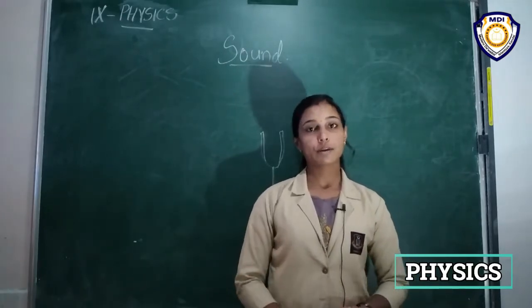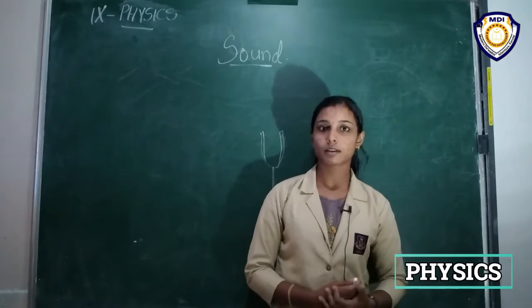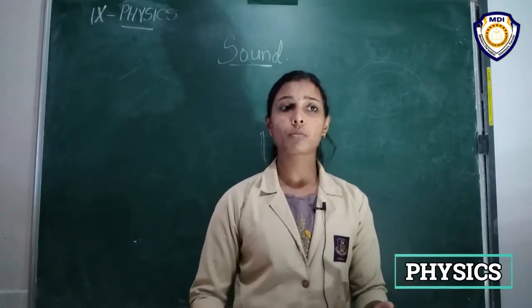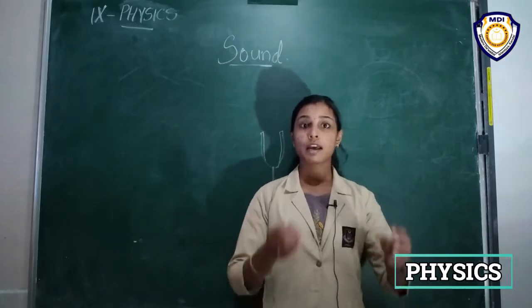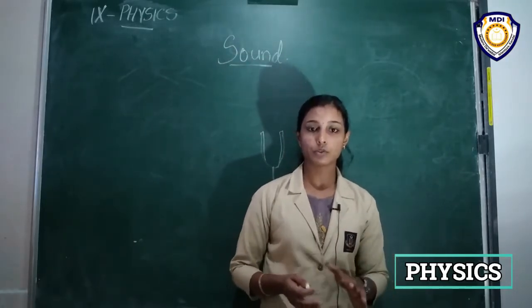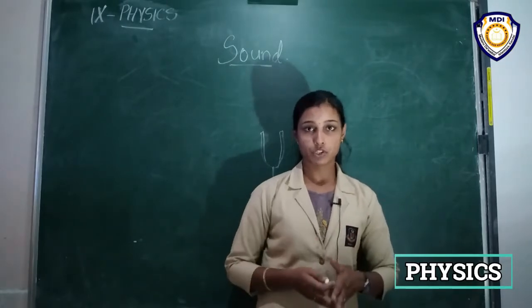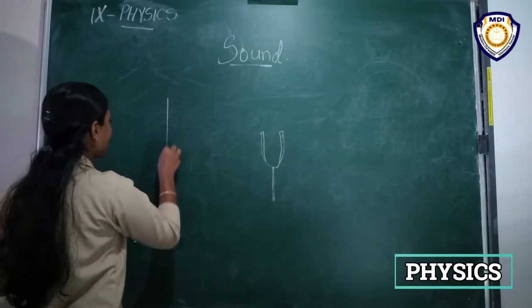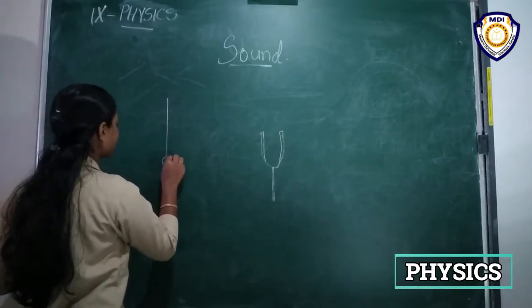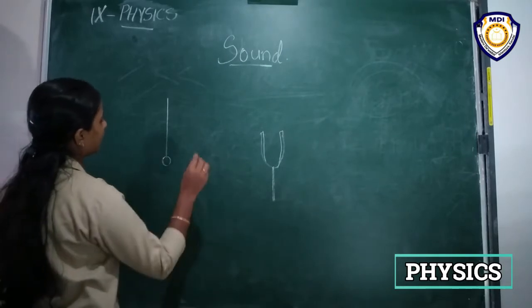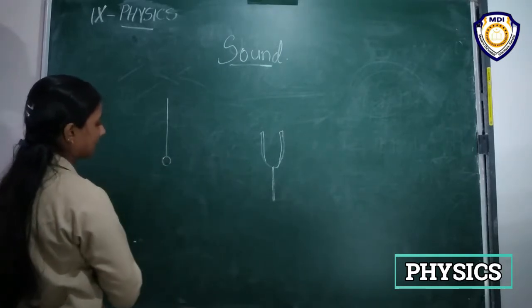So what do you mean by vibration? Vibration is nothing but a to and fro motion, or back and forth motion, of an object about a fixed mean position, right? So suppose we take a stone that is hung by a string, and we strike it.